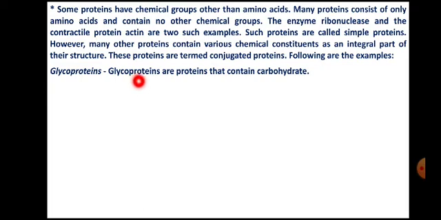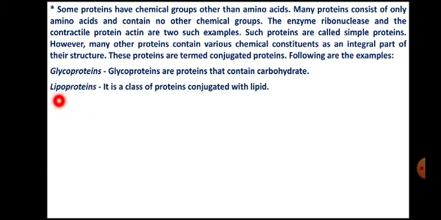Some proteins are conjugated with carbohydrate, so this conjugate will be called a glycoprotein.